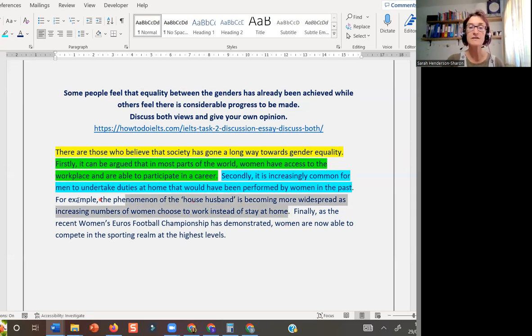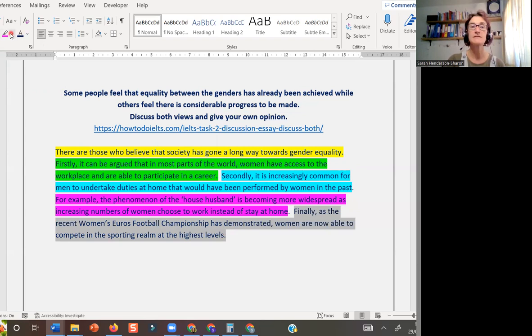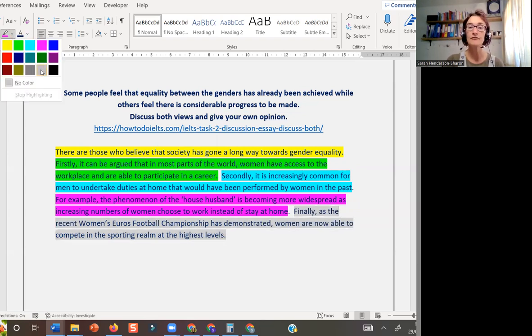In this sentence here, I've got an example, and the example is all about the blue sentence. Okay, so I've just exemplified what I wrote about in my blue sentence. And then in my last sentence, I've got my final point.